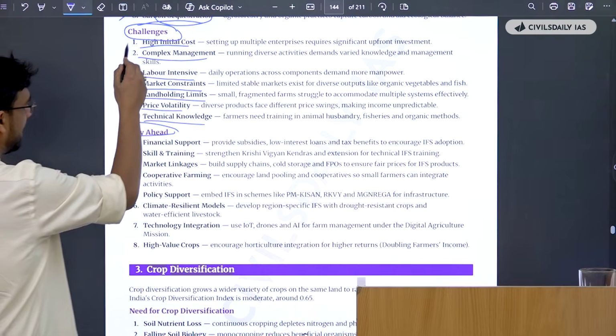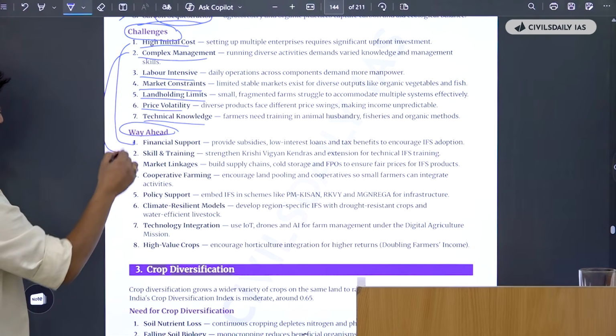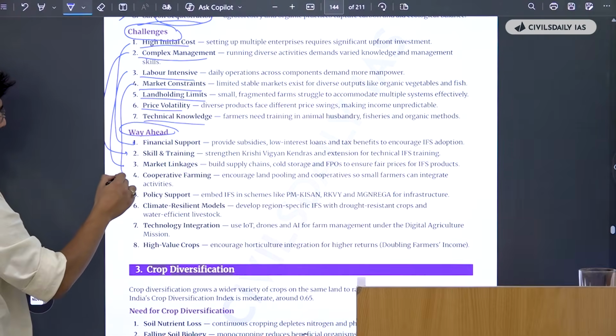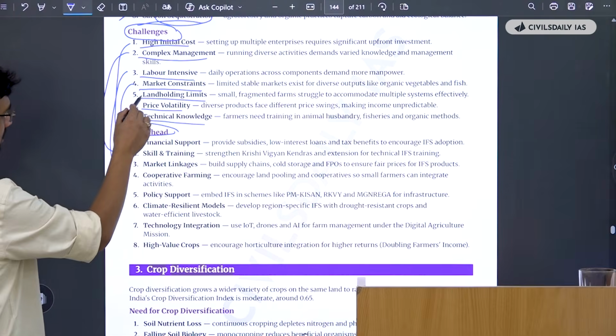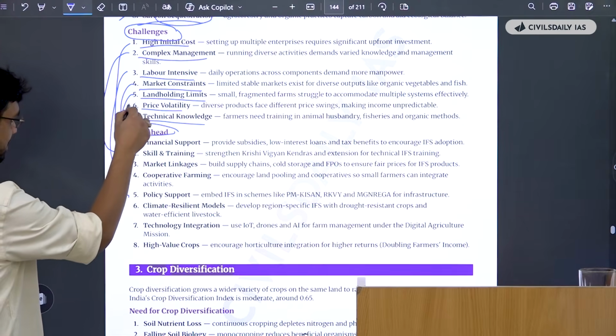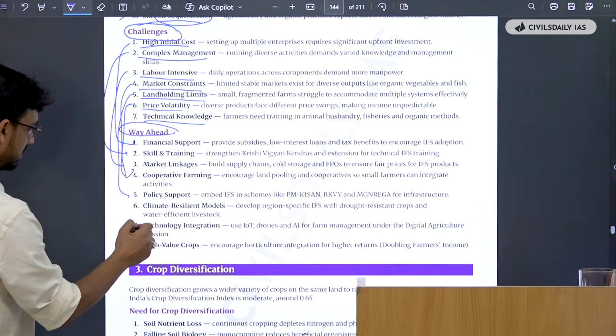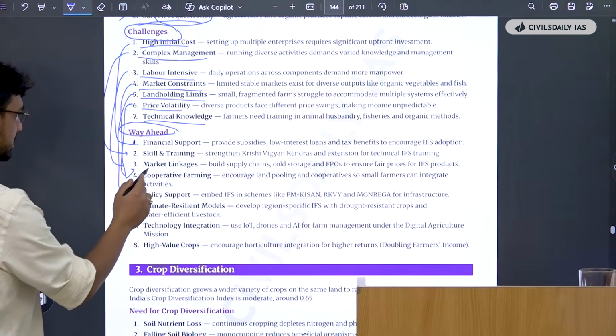High initial cost: financial support; complex management: skill and training; labor intensive: market linkages; market constraints: cooperative farming; land holding limits: policy support; price volatility: market linkages; technical knowledge: skill and training.